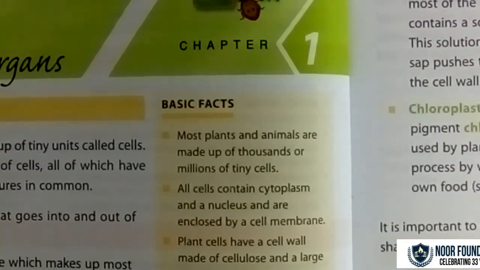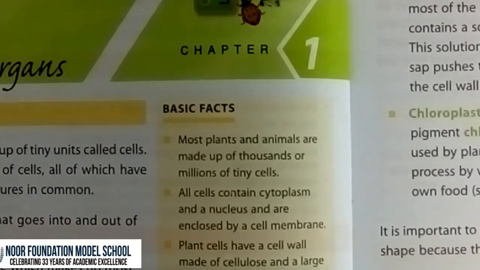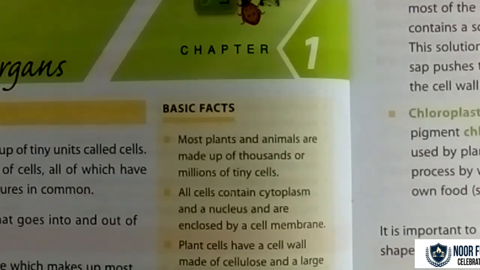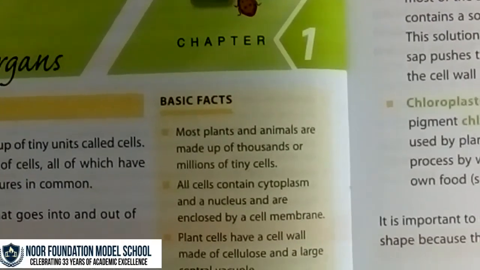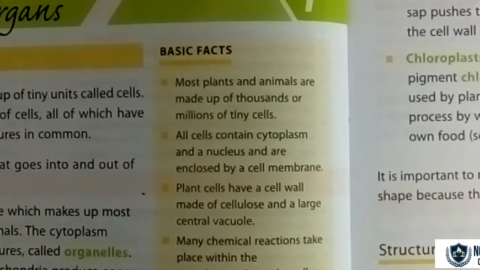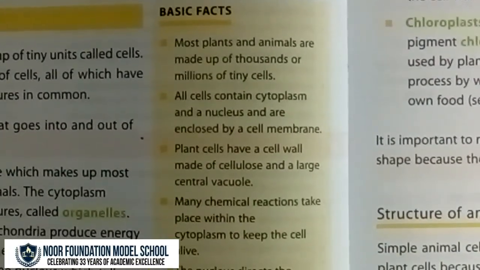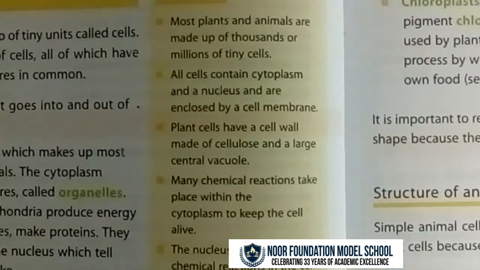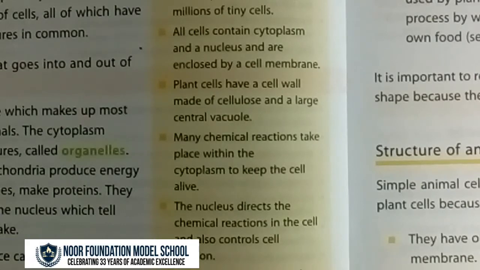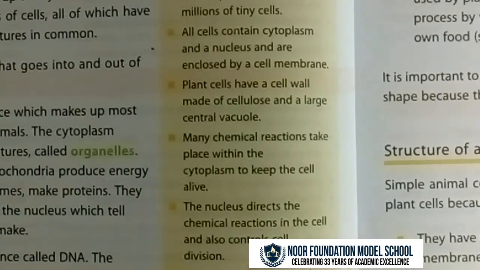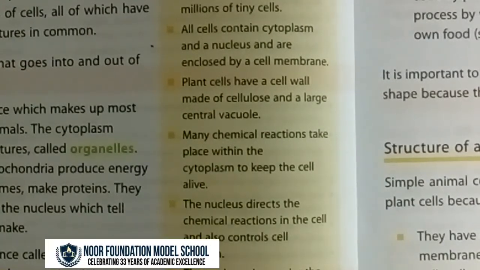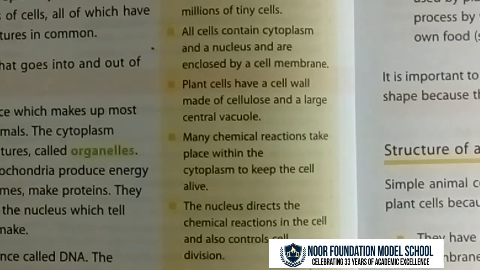Most plants and animals are made up of thousands or millions of tiny cells. All cells contain cytoplasm and a nucleus and are enclosed by a cell membrane. Plant cells have a cell wall made of cellulose and a large central vacuole. Many chemical reactions take place within the cytoplasm to keep the cell alive. The nucleus directs the chemical reactions in the cell and also controls cell division. The nucleus also carries the plans for the plant or animal the cell will grow into or be part of.